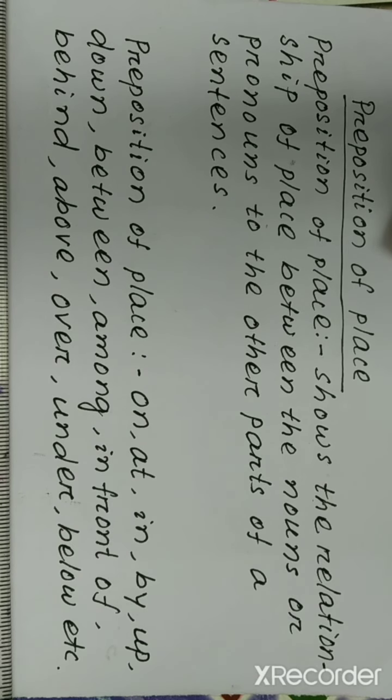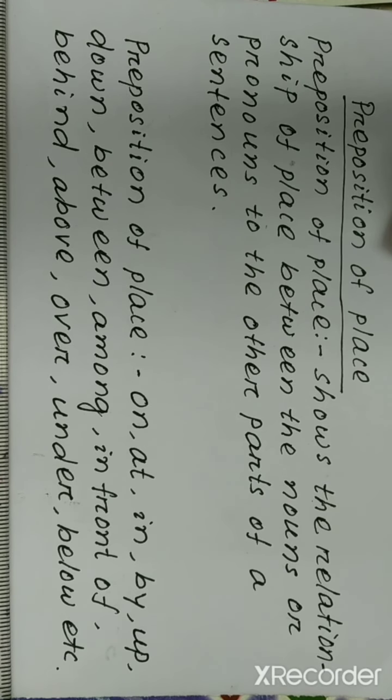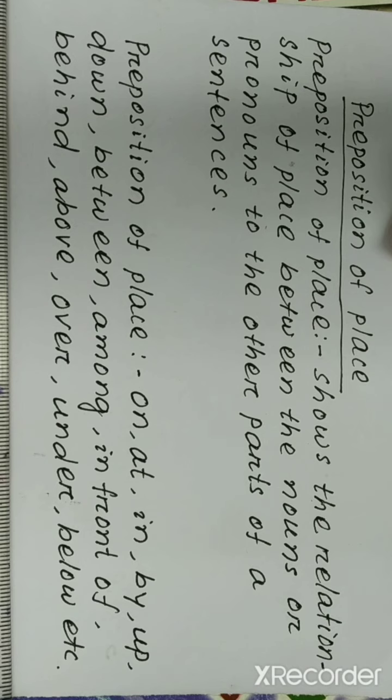Today we will know about the preposition of place. Preposition of place shows the relationship of place between the nouns or pronouns to the other parts of a sentence. Preposition of place also tells where an event has occurred or taken place. Prepositions of place are on, at, in, by, of, down, between, among, in front of, behind, above, over, under, below, etc.